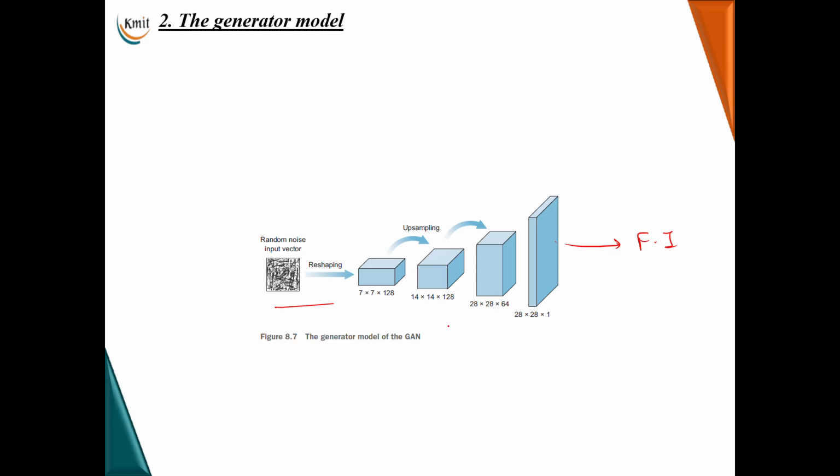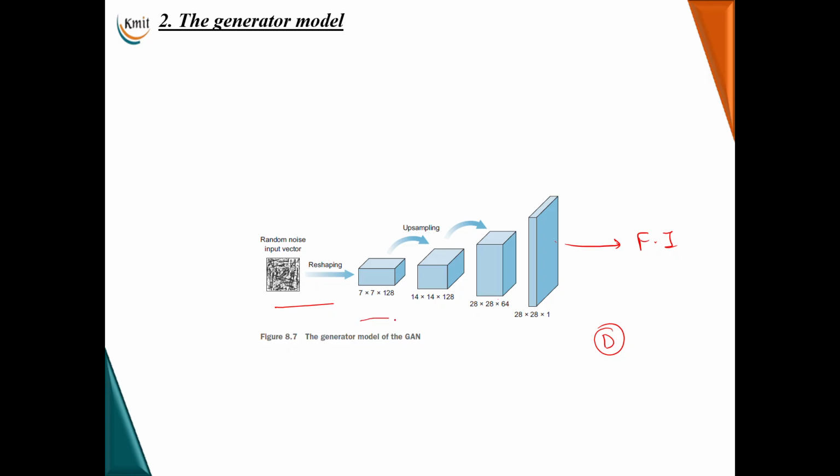Now, as the training continues, it will get better and better after each iteration. But remember that the discriminator is also getting trained at the same time along with the generator. Hence, the generator model will try to improve itself as the training process continues. And what do you notice here?